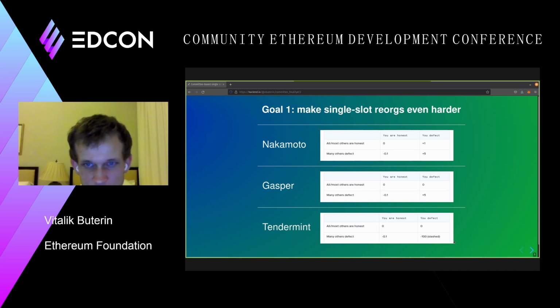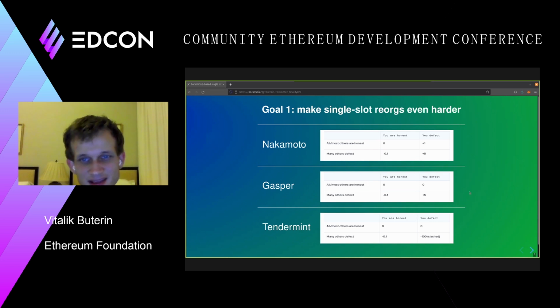So basically, there was a post that I wrote with Georgios Konstantinopoulos where you can see what these game charts actually mean in detail. But the core idea is that in proof of work, it's easy to do a reorg. In the proof of stake that Ethereum is implementing, it's much harder. Basically, the difference is that in Gasper, you need a lot of validators to switch to doing an attack at the same time for the attack to succeed.